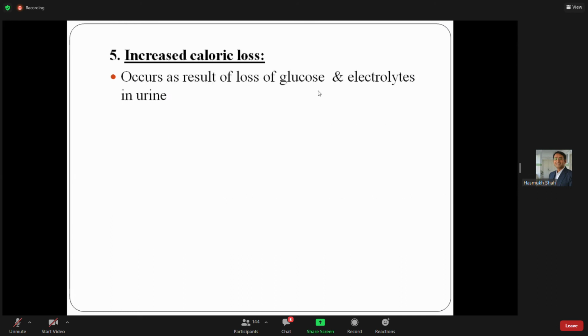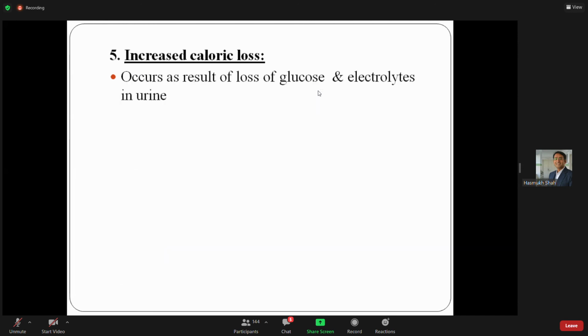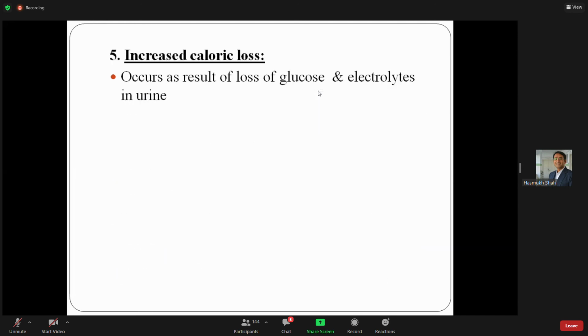Now, increased caloric loss occurs mainly due to the loss of glucose, electrolytes, and water in the urine. The other main thing is polyphagia. Now, what is the basis of polyphagia? Please write in the chat room in detail what is the basis of polyphagia. Polyuria and polyphagia alternately come in every exam.